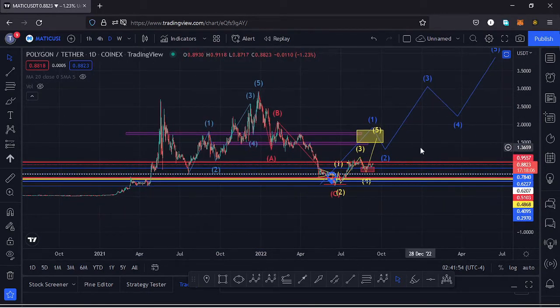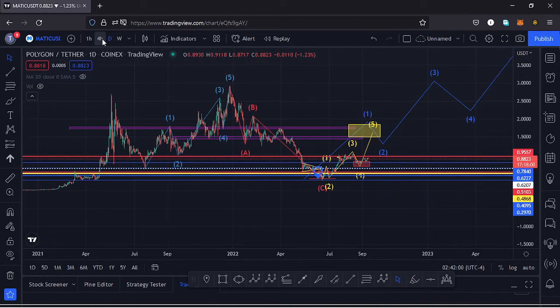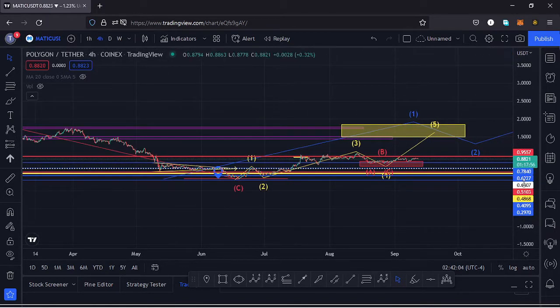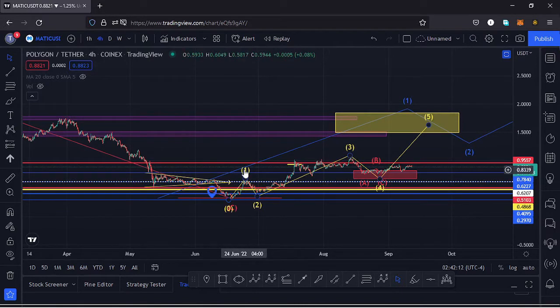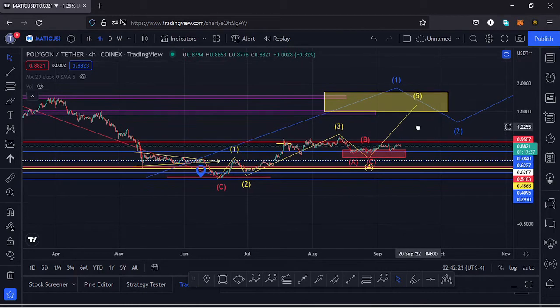In the formation of that first wave to the upside, I also expect to see fractal waves in formation within a wave 1, which is a move that I believe we can see here on the 4-hour chart. So if I jump to my 4-hour chart, you can see I have this yellow fractal wave which is in formation within a wave 1, and I believe once you see the formation of a wave 5 to the upside, that will be completing a higher Elliott wave count 1, and will get us into that target area for that first wave to the upside.